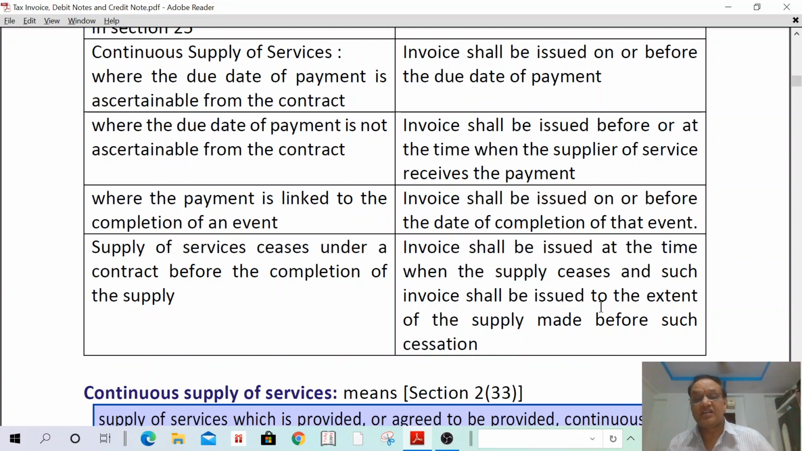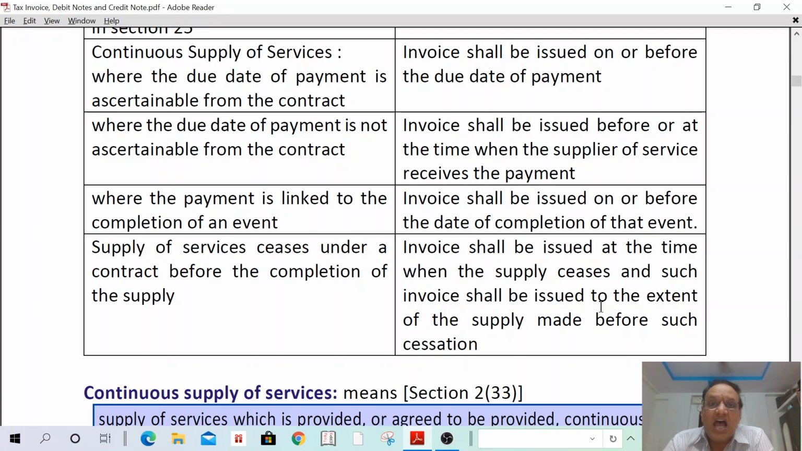In such a case, the invoice will be issued only after completion of event. Suppose the slab work is completed. Immediately the builder has to raise an invoice on me, before completion of such event or on completion of such event. The due date of invoice is on the completion of event. Where the payment is linked to completion of event, invoice shall be issued on or before completion of event. Understand? Okay.